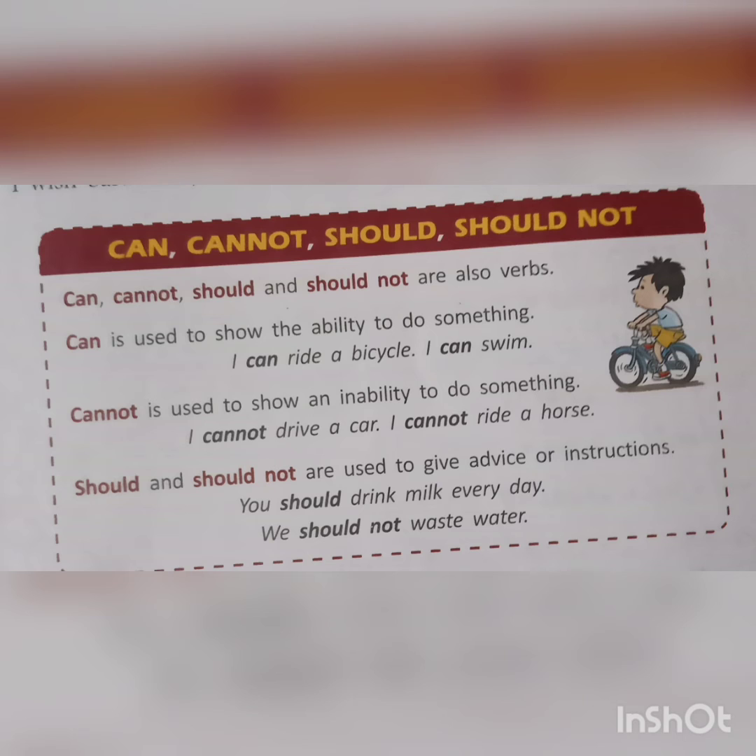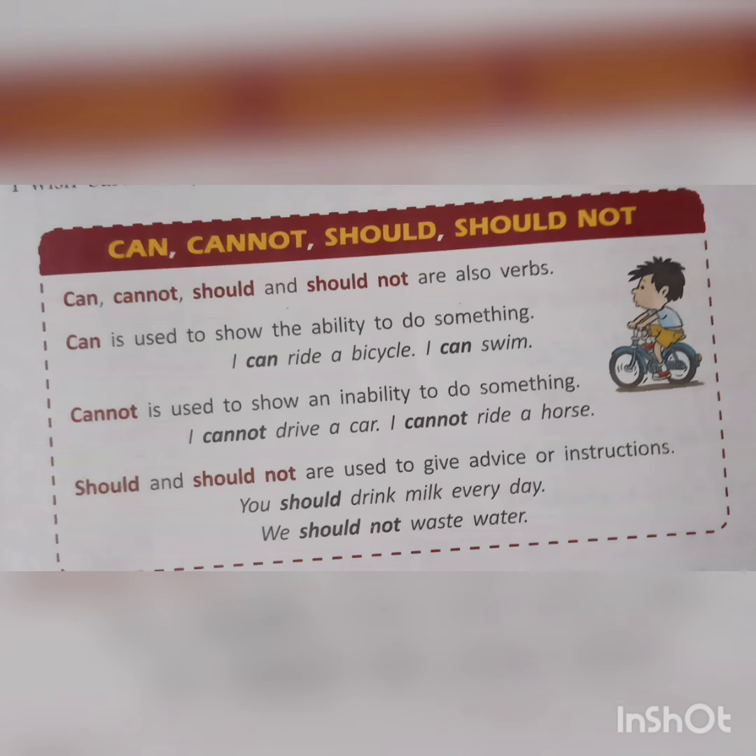Should and should not are used to give advice or instruction. When we are advising someone or giving instruction, then we are using should and should not. We should drink milk every day. We are giving a suggestion or instruction or advice to someone, that time we are using these words. We should not waste water.